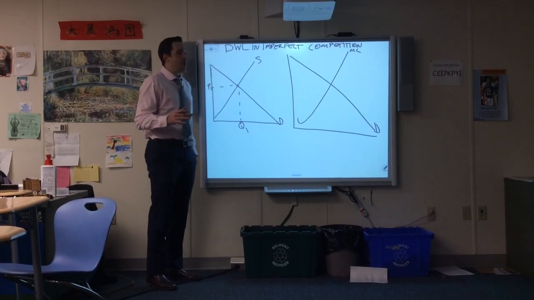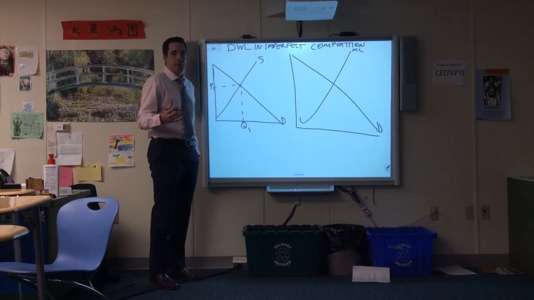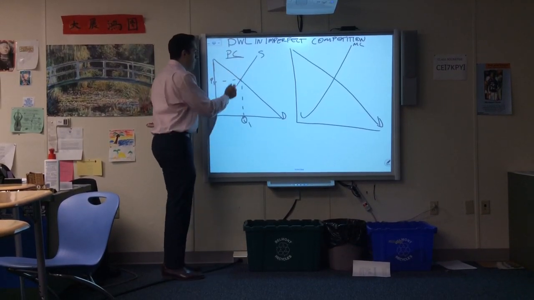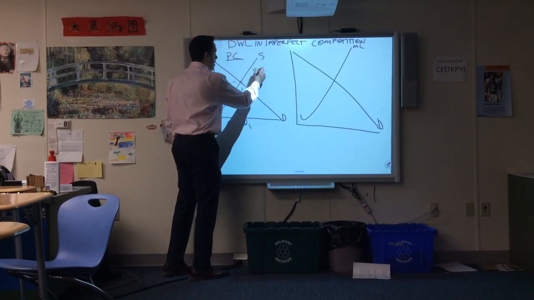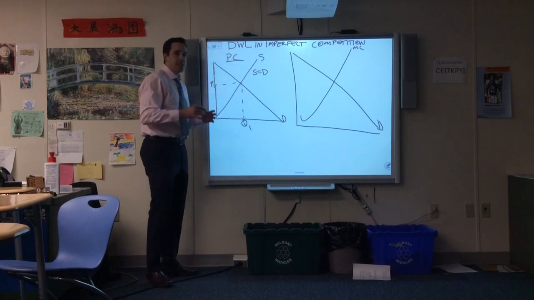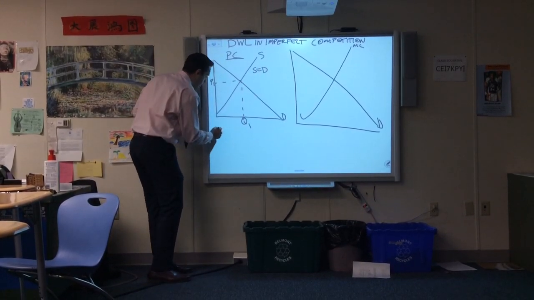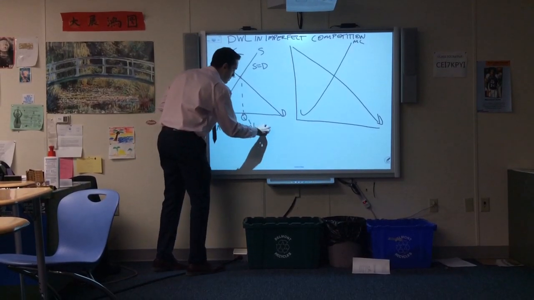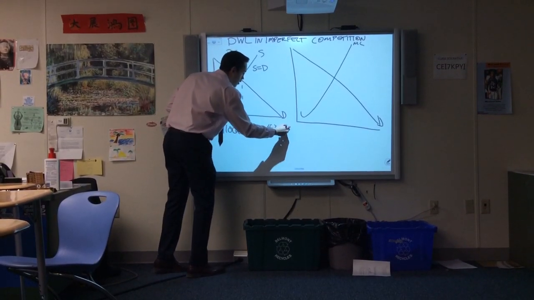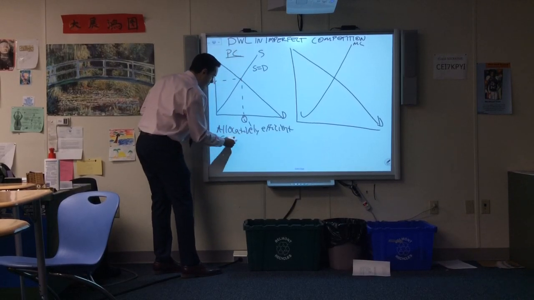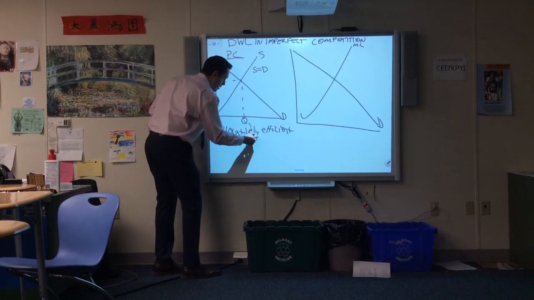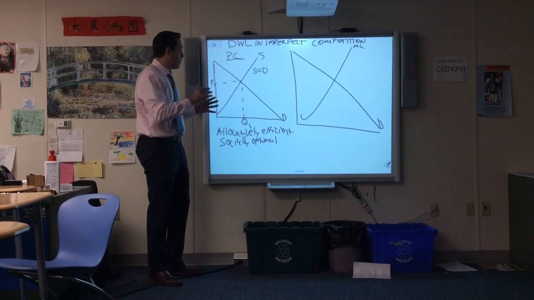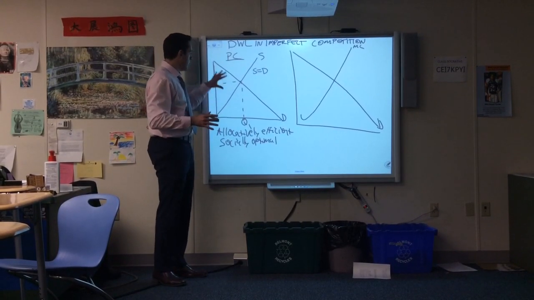Let's talk about deadweight loss in imperfect competition. So in perfect competition, we're producing where supply equals demand. And this is called allocatively efficient. And it's also called socially optimal, because it's best for all aspects of society, producers and consumers.